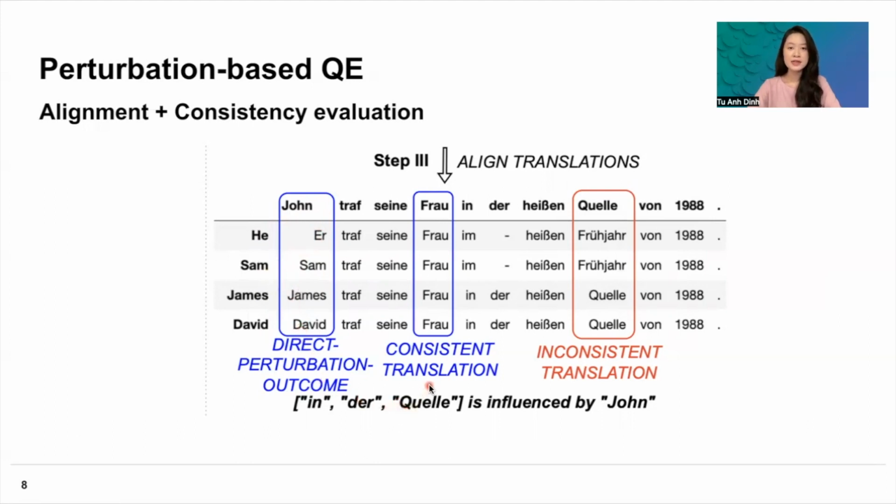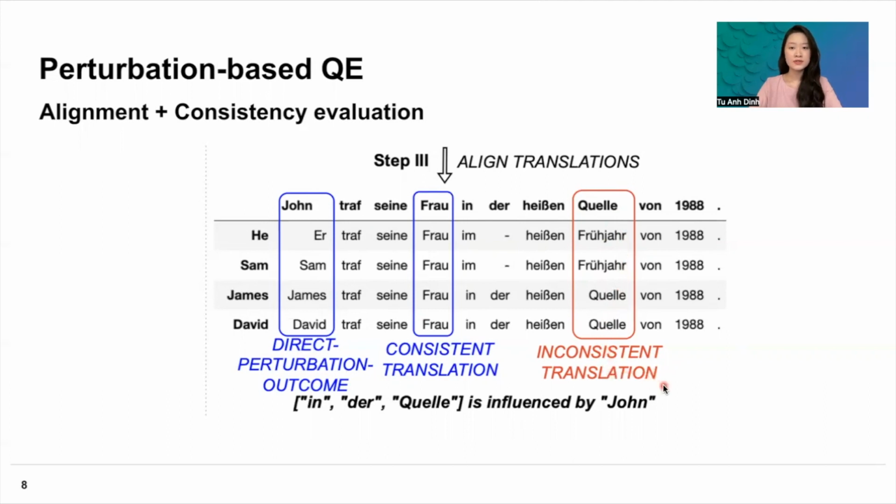The second category is a translation that remains the same across all perturbations. Here we call it a consistent translation, where an example is the word Frau here. The last remaining category is inconsistent translation, where they have a few different versions of it across the different perturbations. An example of inconsistent translation is the word Quelle, where it has only two versions of it across all perturbations, which is Quelle and Fruja.